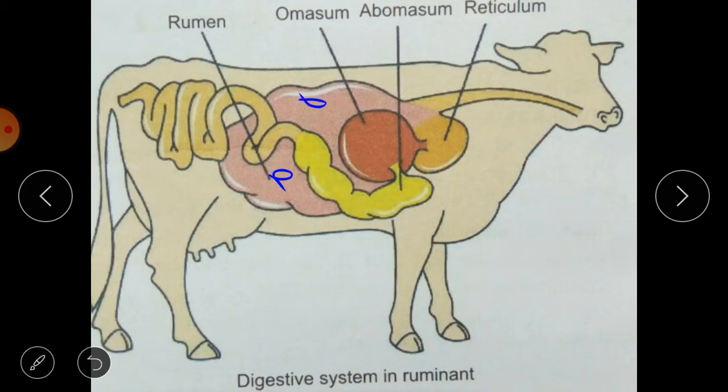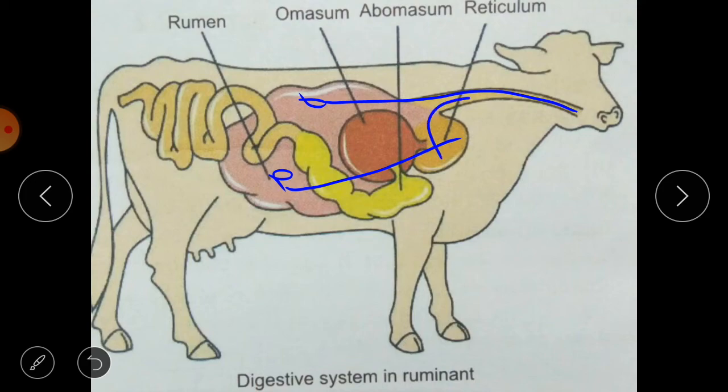Okay, this is the first chamber of the stomach, that is rumen, and here bacteria act upon the cellulose. Whatever food is eaten by the animal, it first goes to the rumen, and here bacteria are present and they digest this cellulose. Then this partially digested food enters the second chamber, that is reticulum. First it comes to the rumen, then reticulum. Here it is partially digested and then sent to the mouth.